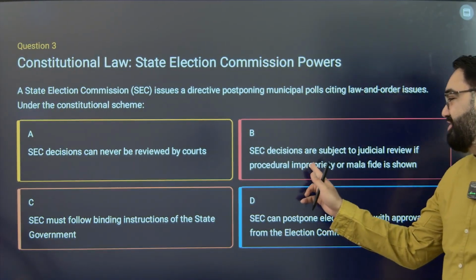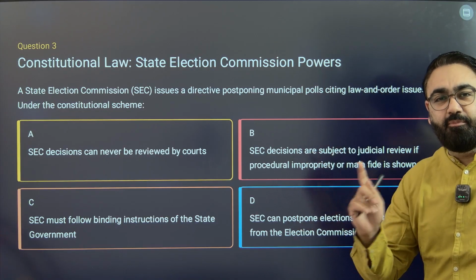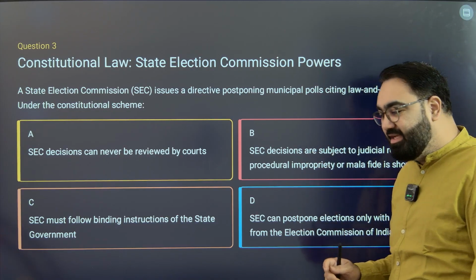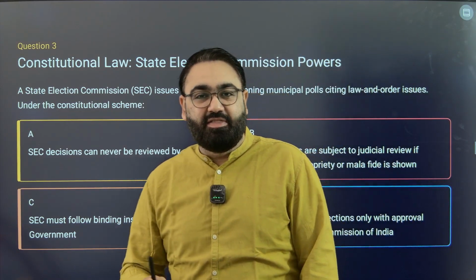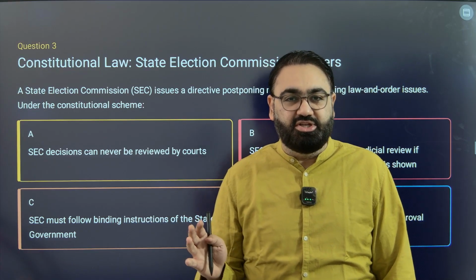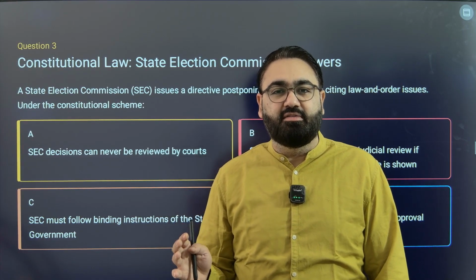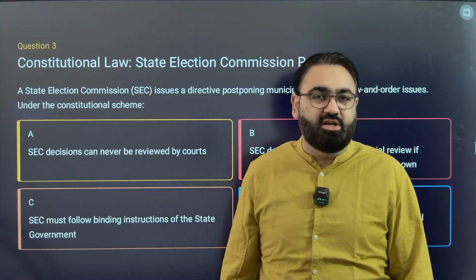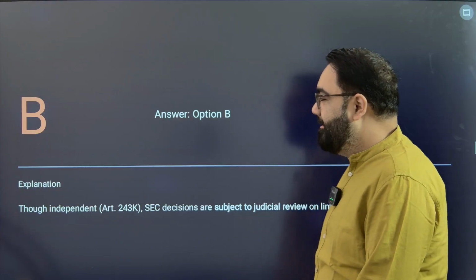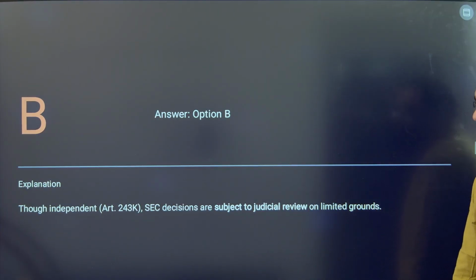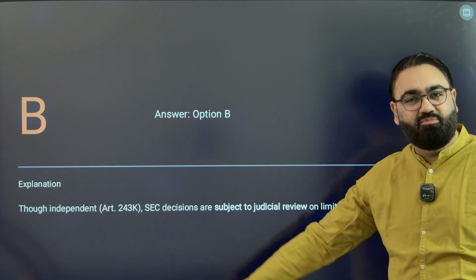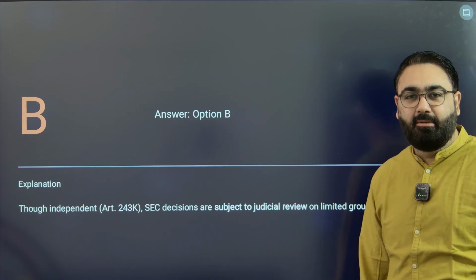This: the decisions are subject to judicial review if proper procedures are not followed and if there's a malafide intention. Their decisions are not above judicial review. In fact, even the decision of the Election Commission of India can be challenged. So what is the State Election Commission anyways? The answer here is B. This body came into being, as I said, with the 73rd Amendment Act.